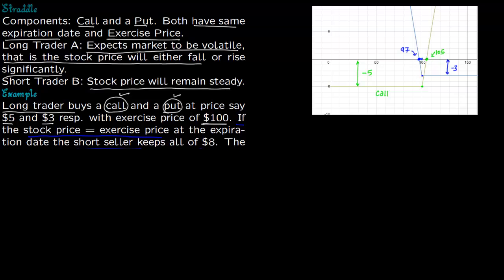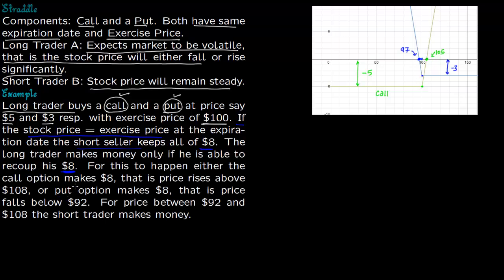Now the long trader, to make money, should at least recoup his $8. He can recoup his $8 if either the call option will make $8, that is the price will rise above $108. So 100 is exercise price, 100 plus 8, 108. Or he makes money through the put option, that is the put option makes at least $8, and that is if the price falls below $92, that is 100 minus $8. For the price between 92 and 108, the short trader will make money.